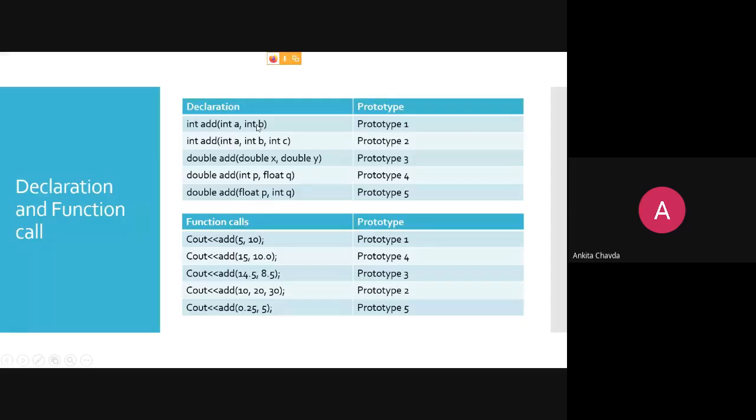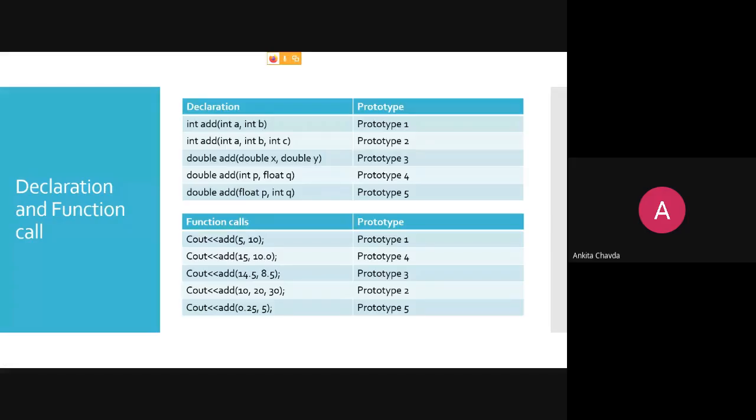Second time I have given 15, 10.0. So 15 is an integer and 10.0 is the float one. Because here I'm not having any functions with double, there would be no confusion. It will always call the float one because it will find float only, right? So no need to write F over there. So 15 and 10.0 will call prototype 4 because one is integer and the second one is float.